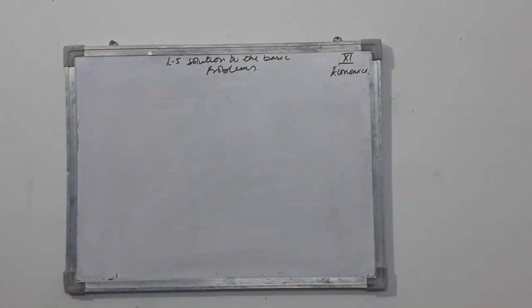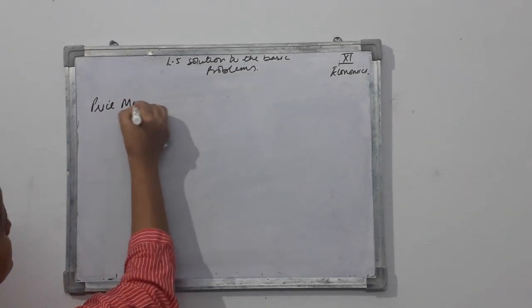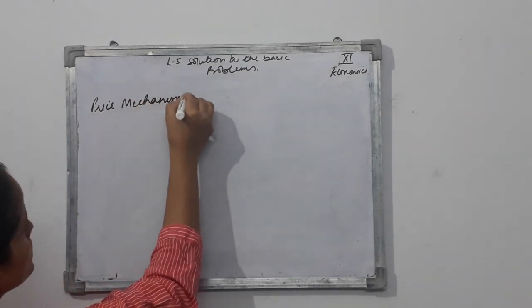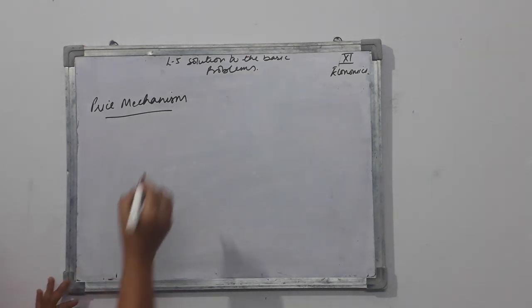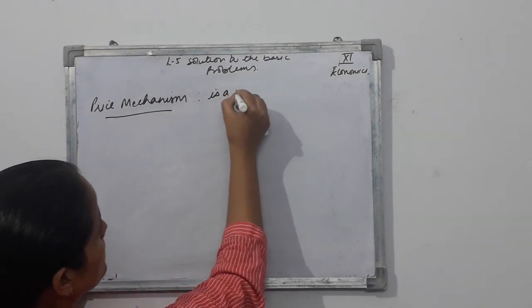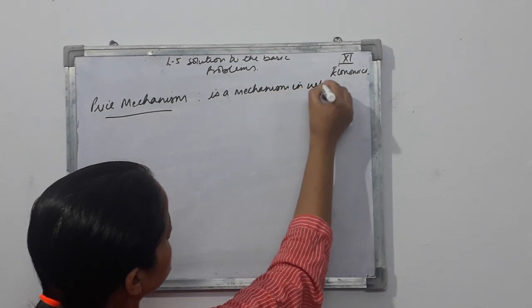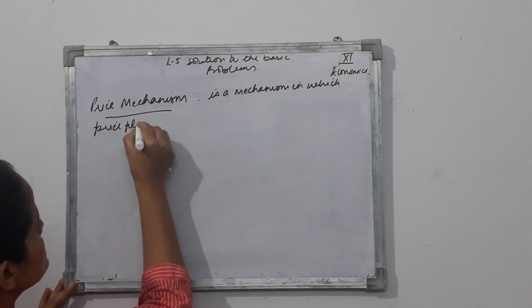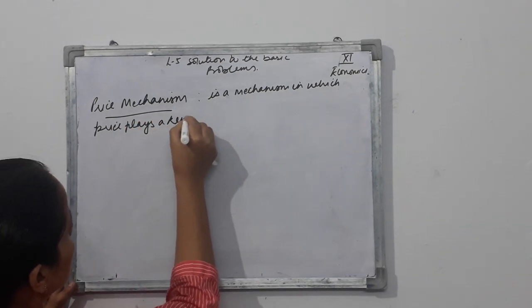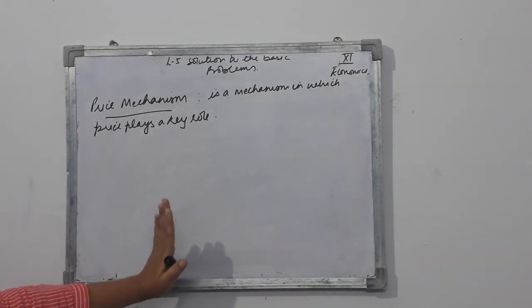Price mechanism के बारे में बात करें. Price mechanism क्या होता है? इसको समझ लो. This is very important for exam also. Price mechanism होता क्या है? तो price mechanism is a mechanism in which price plays a key role. प्राइस का एक की रोल प्ले करता है इस तरह के मैकेनिज्म में.